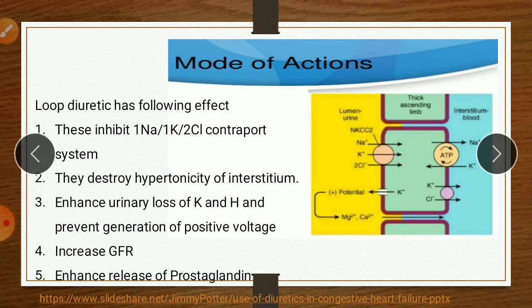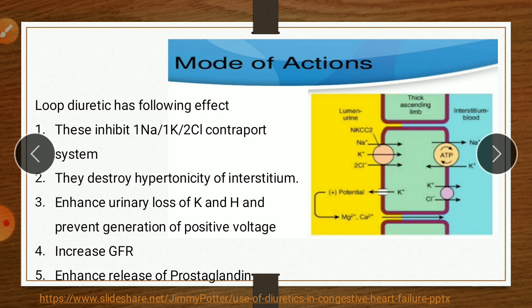So due to reabsorption of 3 molecules of sodium, 3 molecules of potassium and 6 molecules of chloride, there is a development of positive charge within the cell. Due to this positive charge, other cations, meaning magnesium and calcium, also reabsorb paracellularly between the gaps.